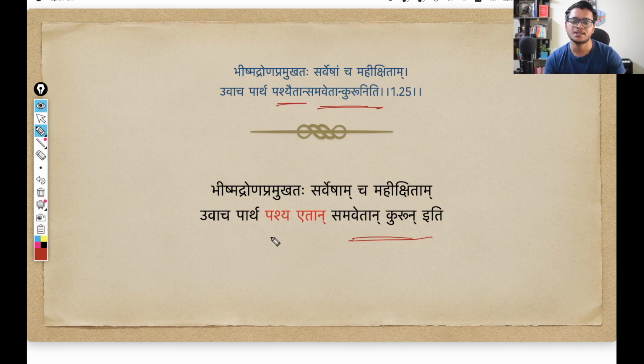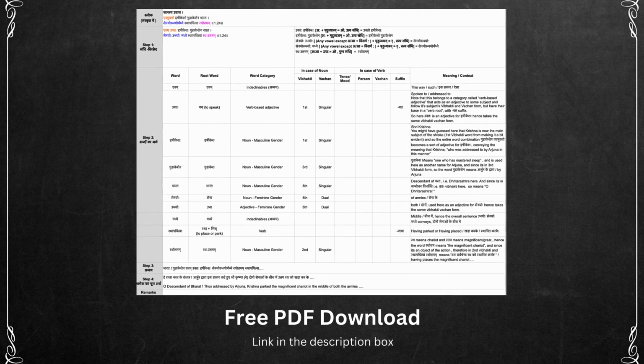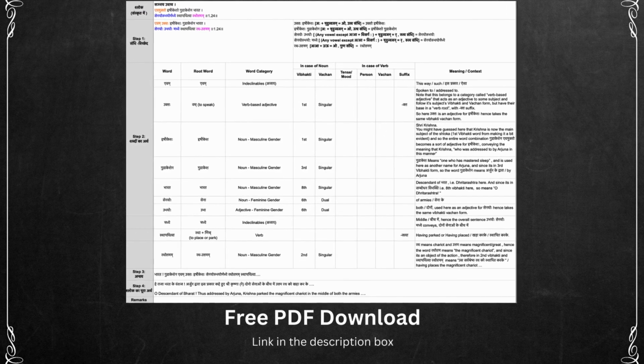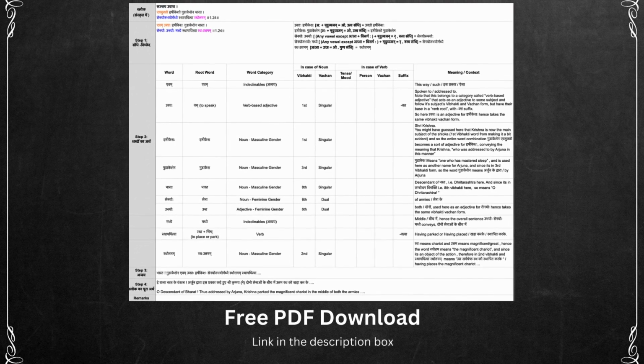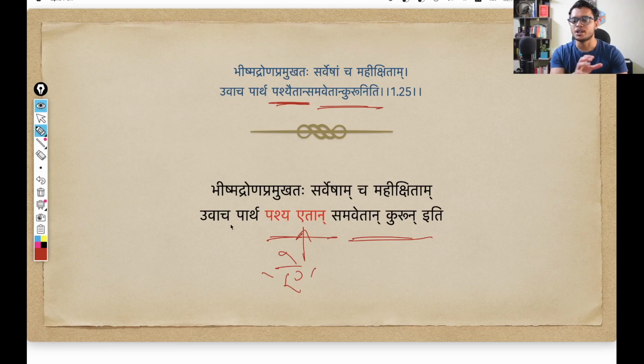But if you see here, Pashyaitan, a sandhi is happening. Pashya etan, where this a is changing into a dirgha ai. What sandhi is this and how is it operating? All the details about sandhis, all the word-to-word meanings, and the breakdown, everything is available in the PDF file. You can download the PDF file from the link in the description box, so download it and keep it for your ready reference.